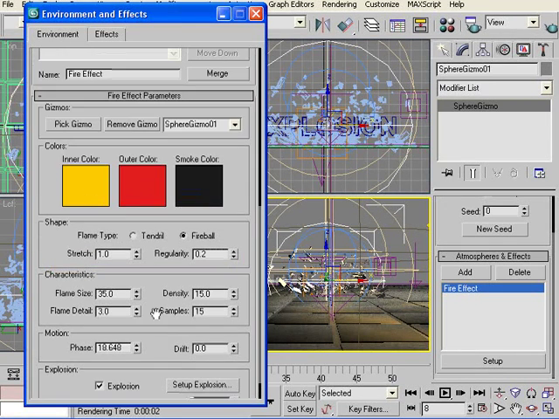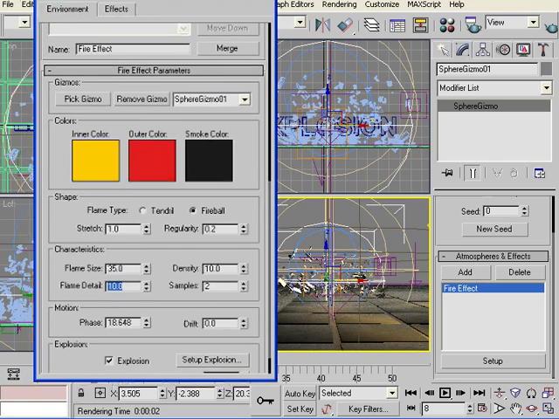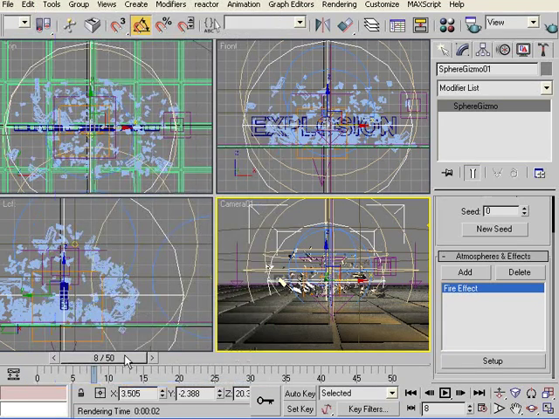Then we see the flame details and the density. Let's set the density to 10, samples to 2, and the flame detail to 10. Okay, let's see how it looks.